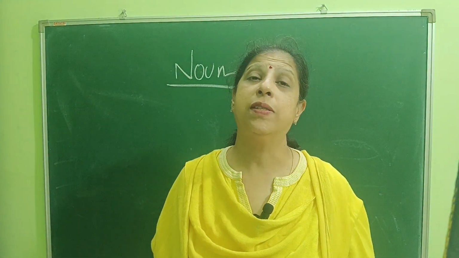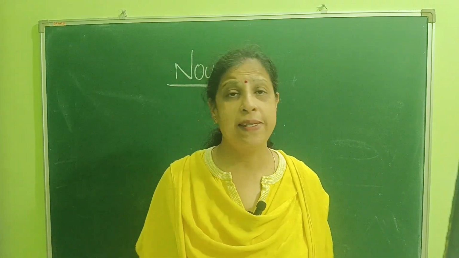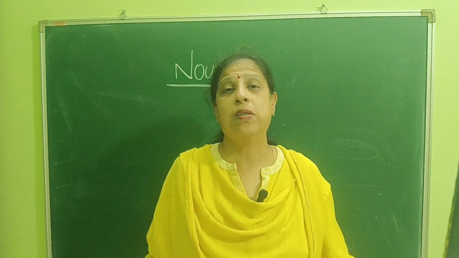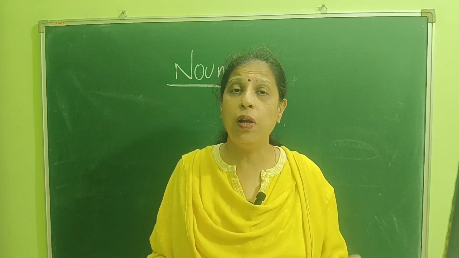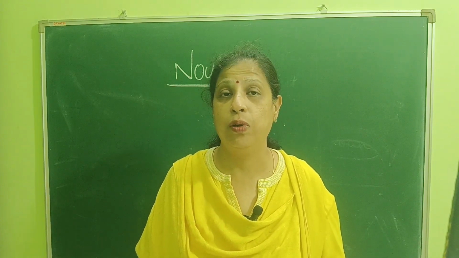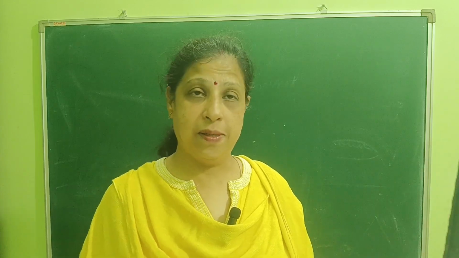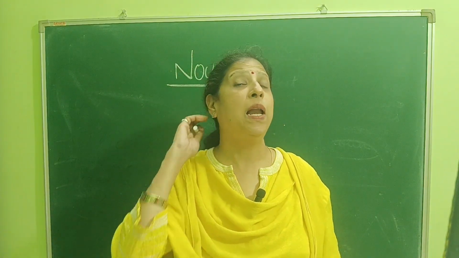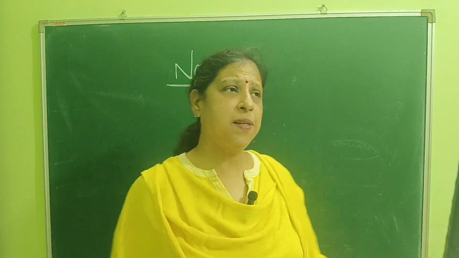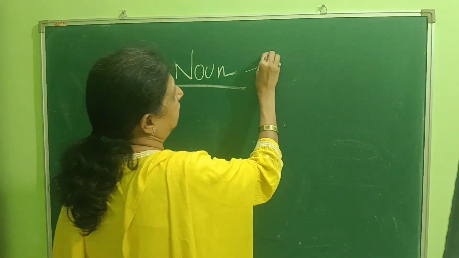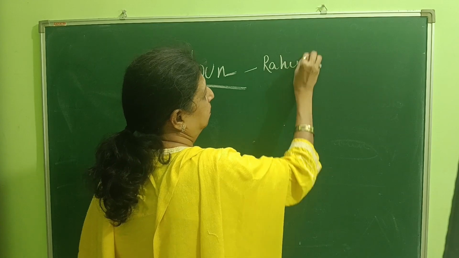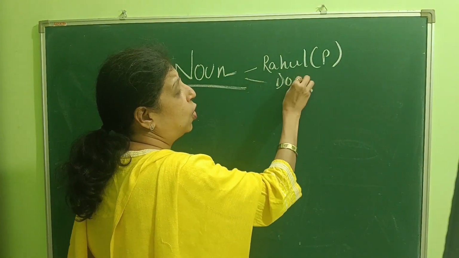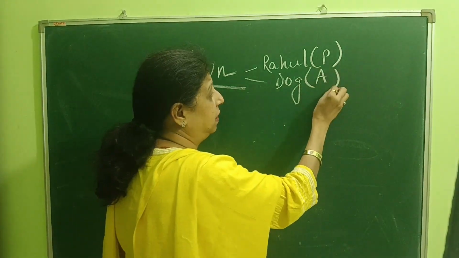Now let me tell you what is noun. We say that all naming words are called a noun. For example, a person, place, animal, thing. So these are all nouns. If I say Rahul, Rahul is a person. Then we say dog, dog is an animal.